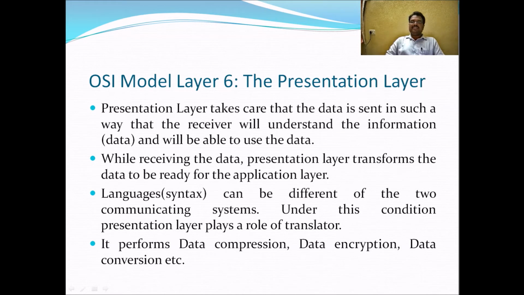Languages or syntax can be different in the two communicating systems, but under this condition the presentation layer plays the role of translator, because in communication and networking, the receiver and sender may have different hardware devices, different software programs and different syntax. The presentation layer coordinates all these things. It performs data compression, data encryption and data conversion, etc.